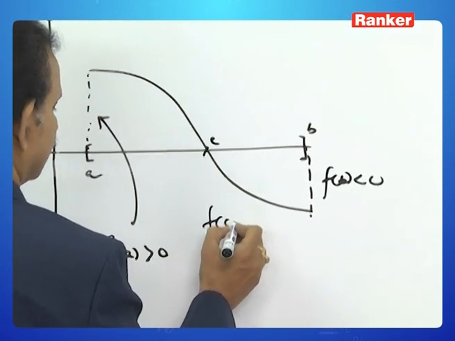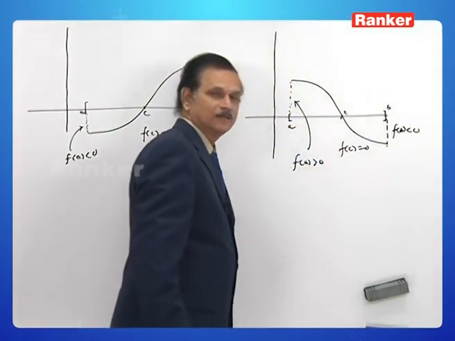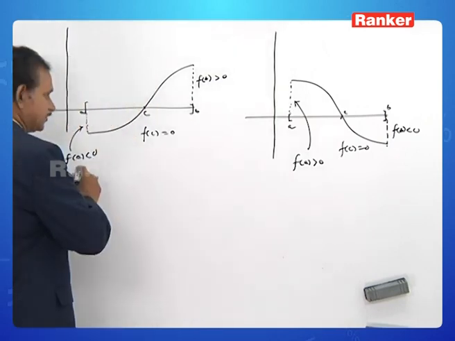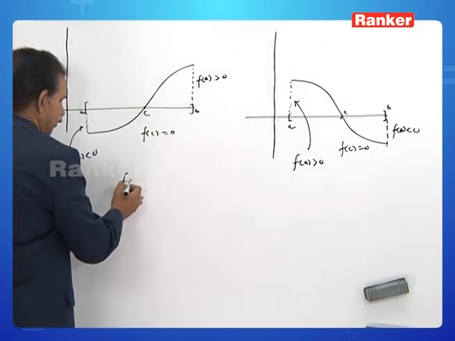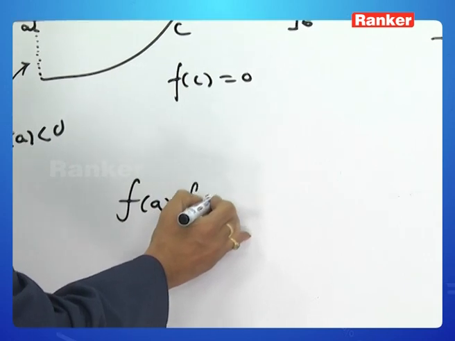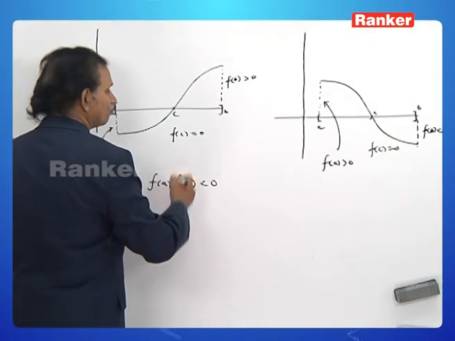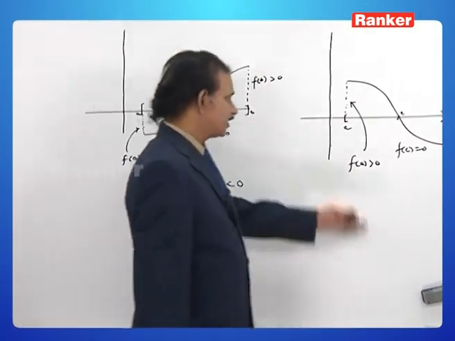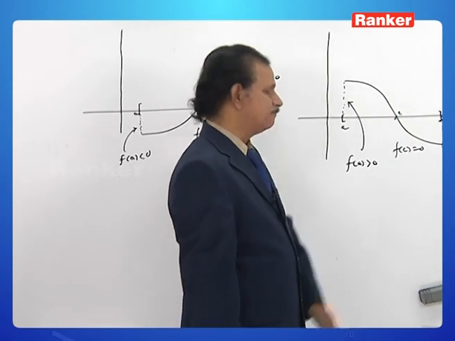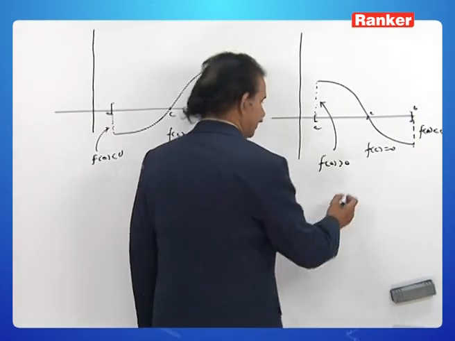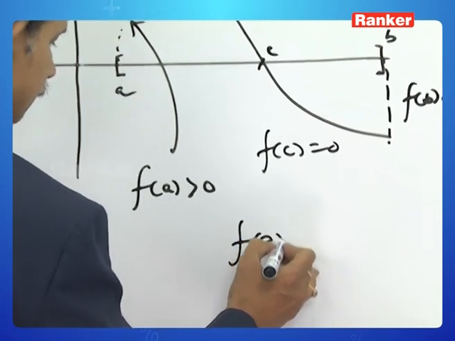Here also f of c is equal to 0. Like here, f of a is negative, f of b is positive. What do you say about f of a into f of b? In this case, f of a is positive and f of b is negative. Here also f of a into f of b is negative.